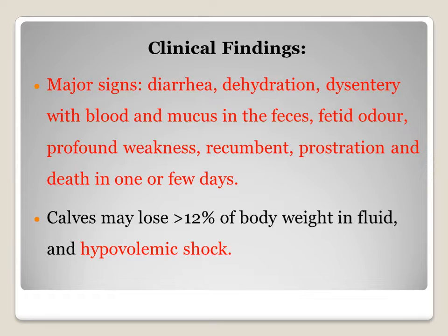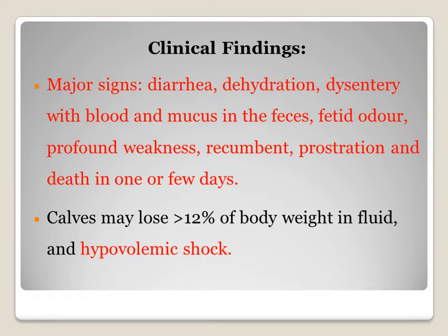In the pathogenesis, we have seen how E. coli creates pathology and produces diarrhea and other symptoms. Here we see what the clinical findings are. The major signs are initially mild diarrhea that leads to dehydration. If the case is very severe, then there is dysentery with blood and mucus in the feces. There is a fetid odor from the feces.